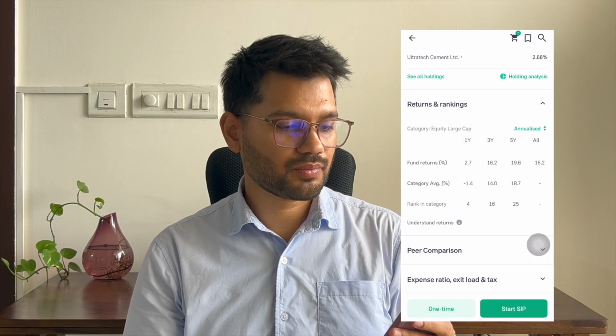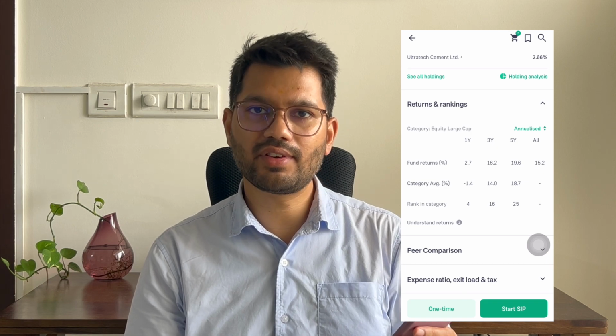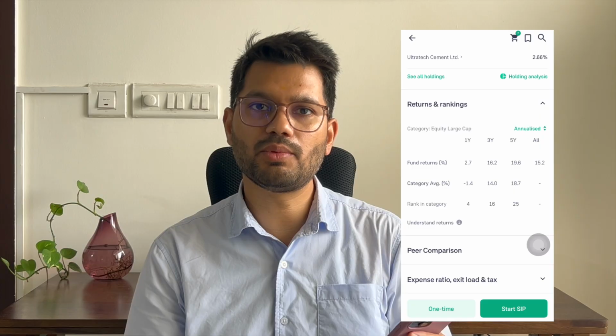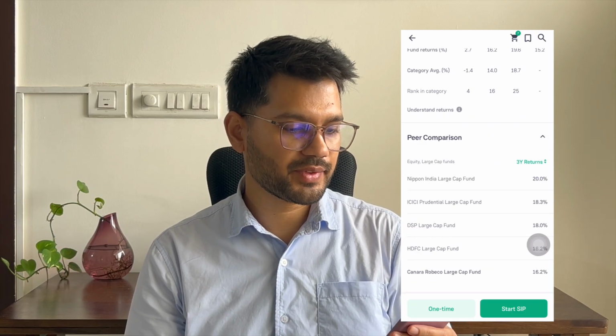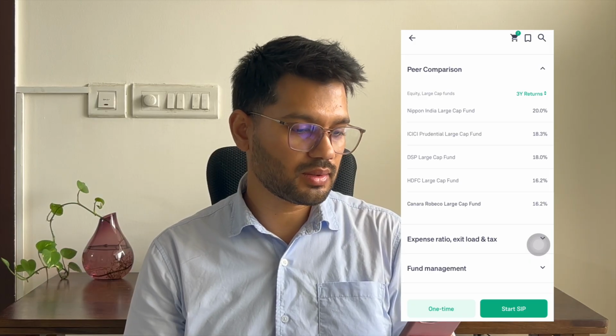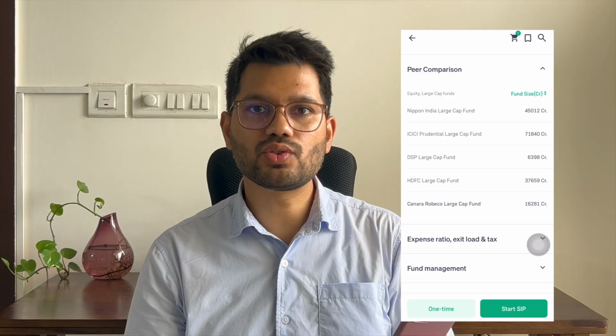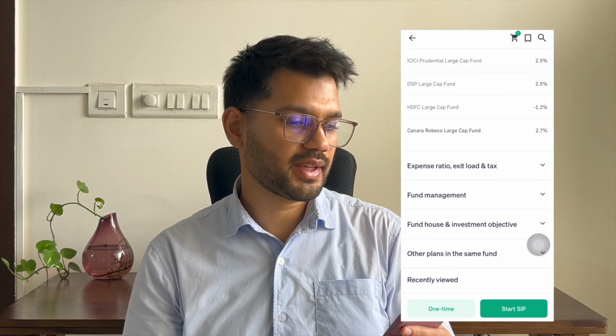Second, we have returns and ranking that we can see, for the first year, 3 years and 5 years. We can look at how much its peers, the other mutual funds of a similar category, are giving. And we can also have a quick peer comparison, to see how similar types of mutual funds, equity, large cap, right, are performing.